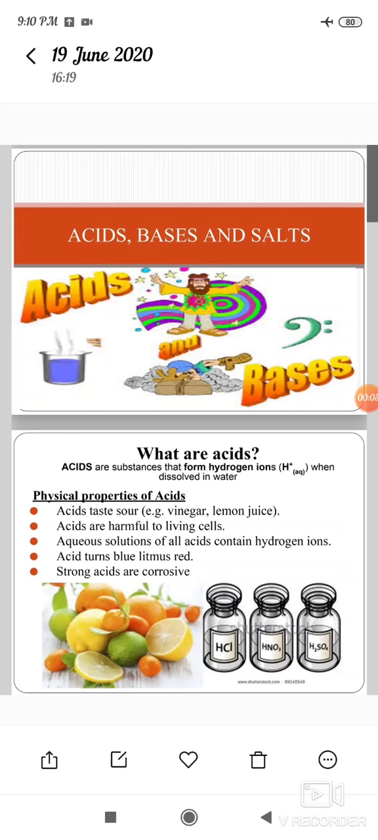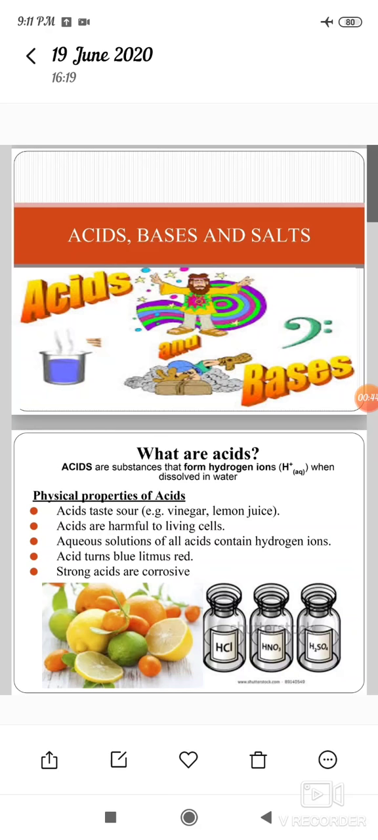Good morning, everybody. Today we shall discuss Chapter 2, Acids, Bases and Salts. This chapter is very interesting and wonderful. In this chapter we shall discuss the importance of acids, bases and salts. Let us see one by one.